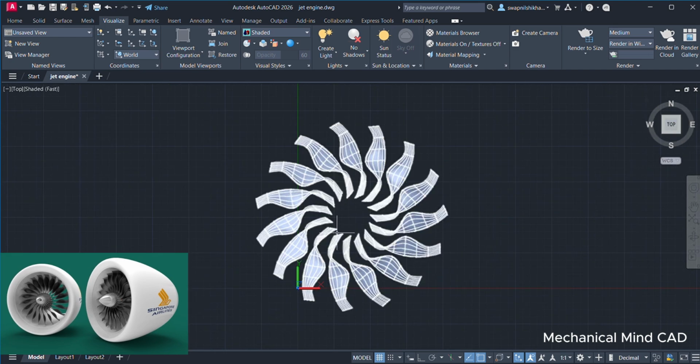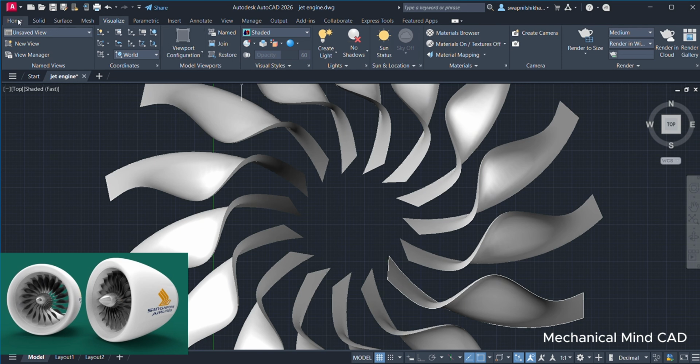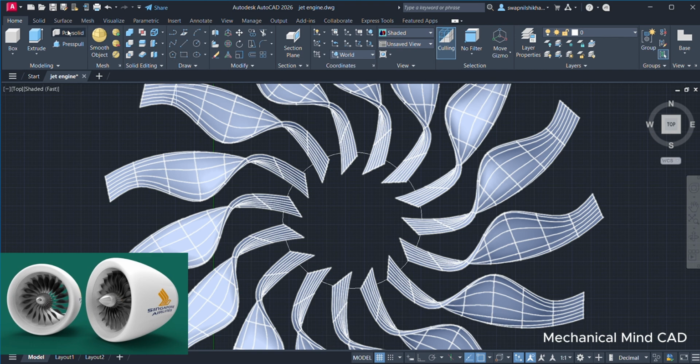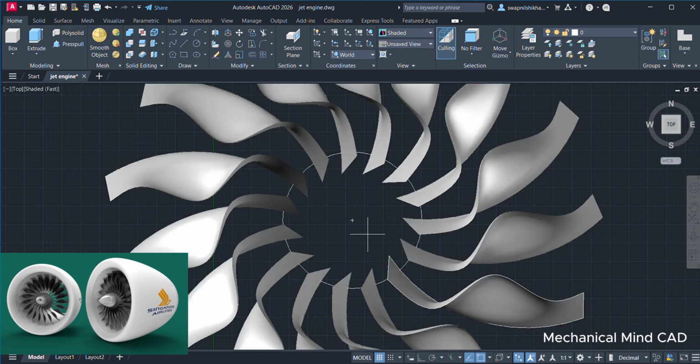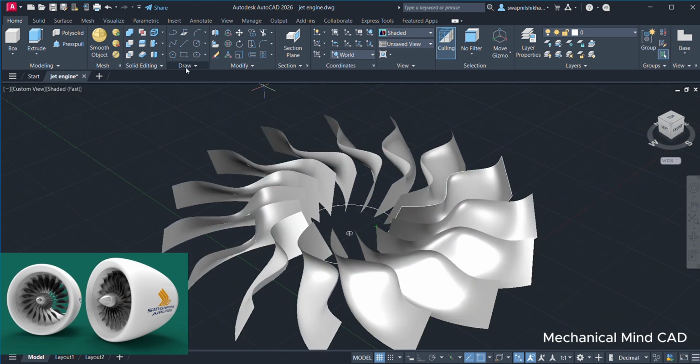Now we will make some circles here. So select the circle, one more circle, it should be small. Okay, now isometric view, click on the move option, select circle, enter, select the center.